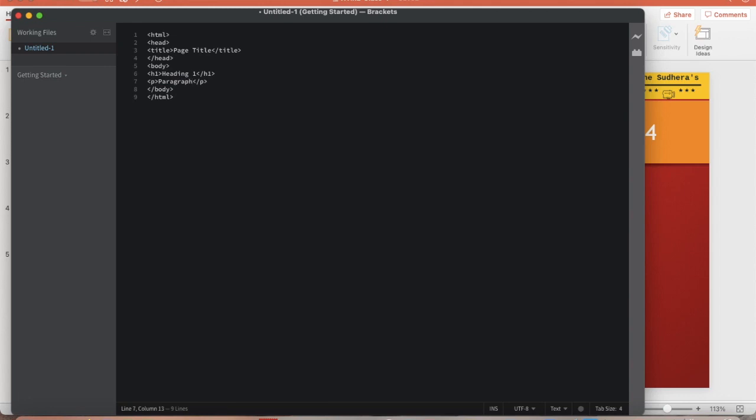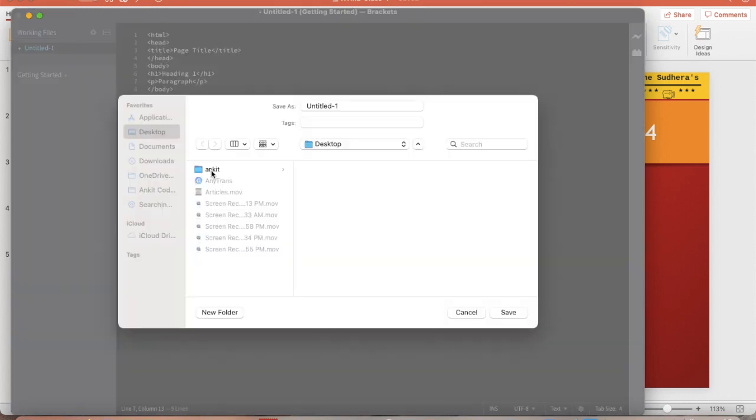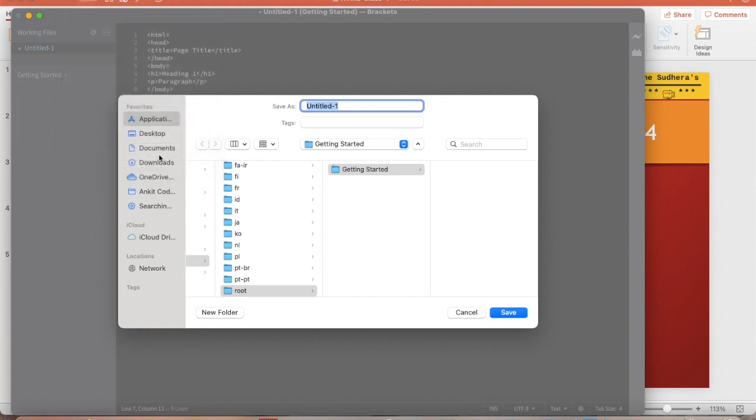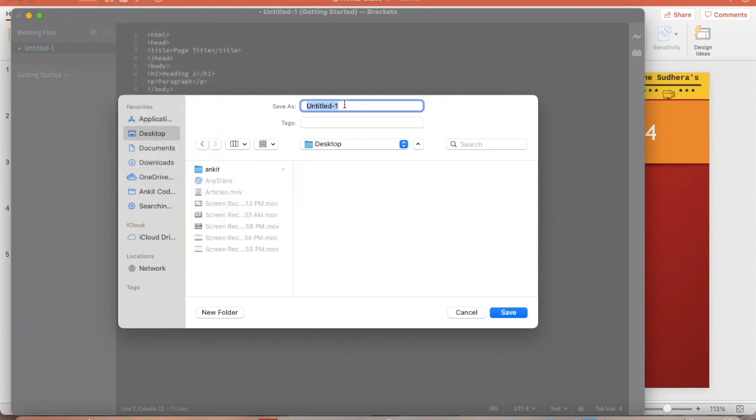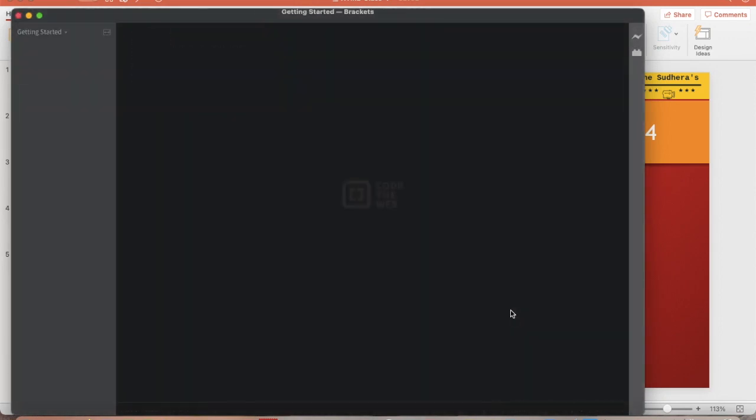I will just save it. You can save it on the desktop. Let's try to save this page on the desktop. You need to put the extension, this is important, .html. If you save it, you can see these tag colors have changed, because this editor